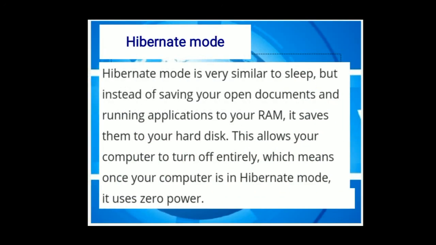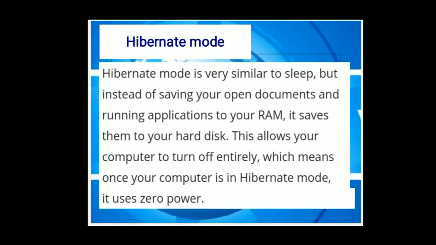Hibernate mode. Hibernate mode is very similar to sleep, but instead of saving your open documents and running applications to your RAM, it saves them to your hard disk. In sleep mode your application and documents go to memory, but in hibernate mode your open documents and running applications are saved to your hard disk.